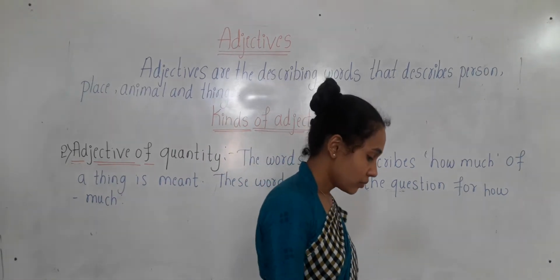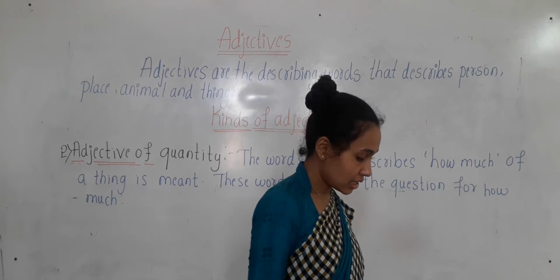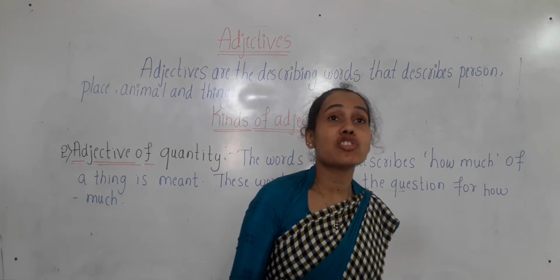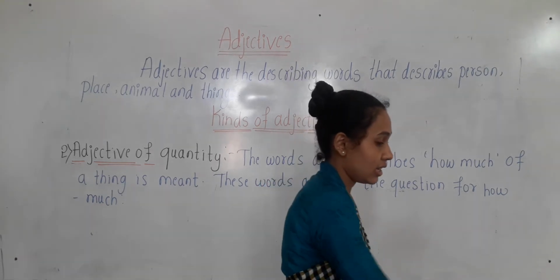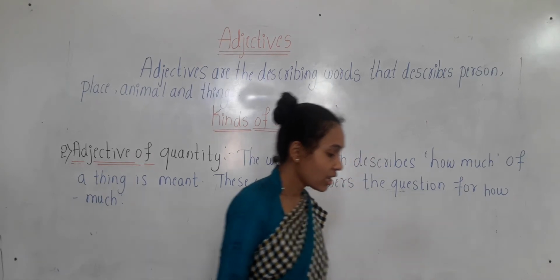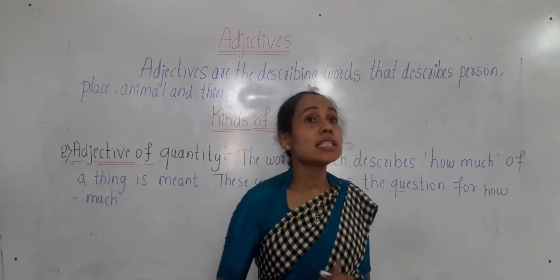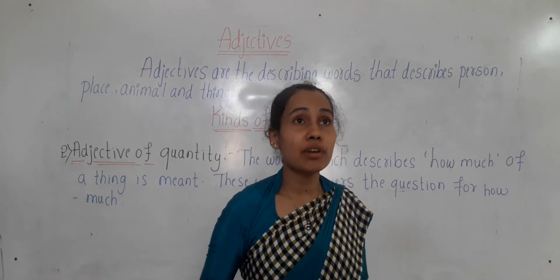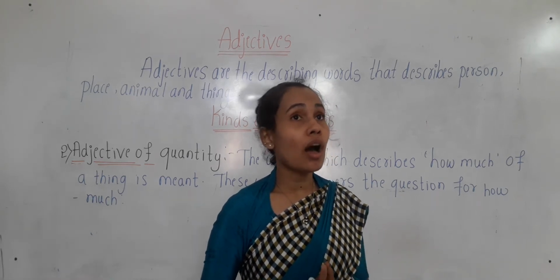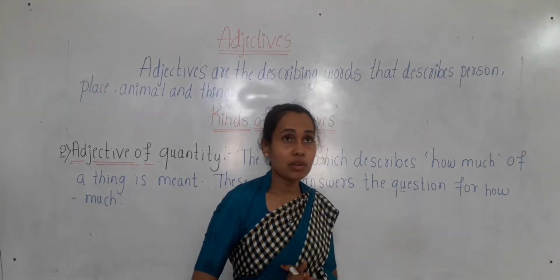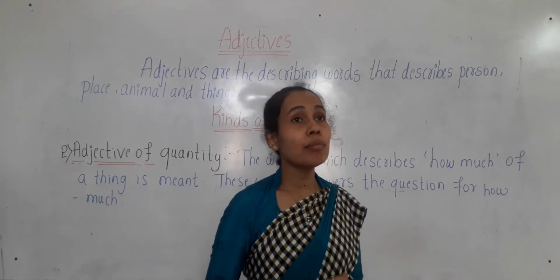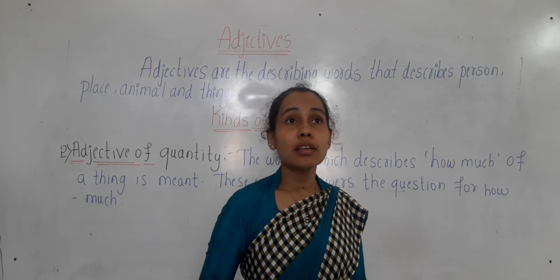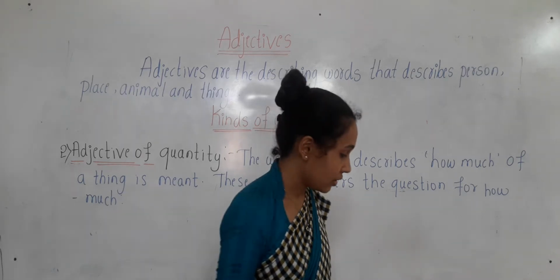Okay children, now let us see some examples for adjective of quantity. Here little, some, few, enough, several, all, no are the quantity words. Okay children, little, some, enough, several, these are the quantity words.